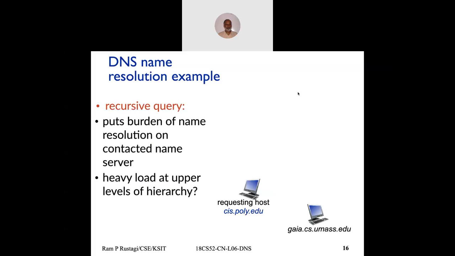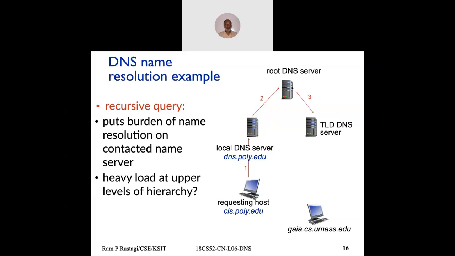As before, the requesting host contacts local DNS server. Local DNS server would contact the root level server. Now, root level server does not say please contact .com server or .edu. Root level server would directly contact top level DNS server. Now, it doesn't have the information. It will contact the umass.edu authoritative server, get the response, pass it back, and then user will get it. So the recursive way, because you make only one request, and to whom you made a request, they'll make other requests, and that will get a response.